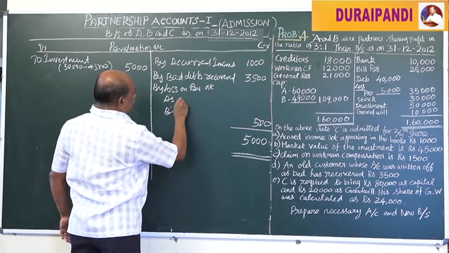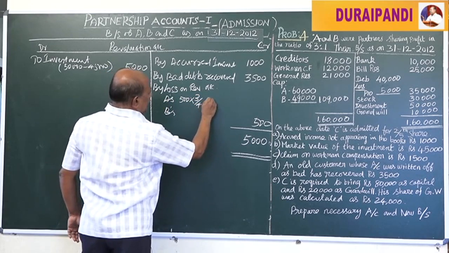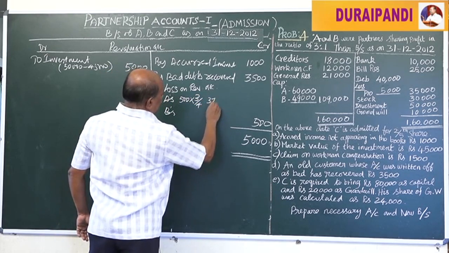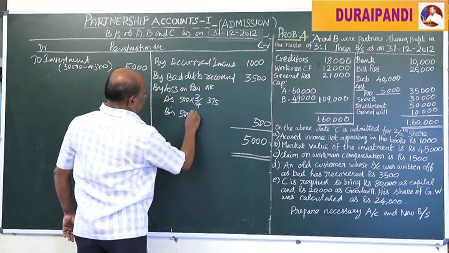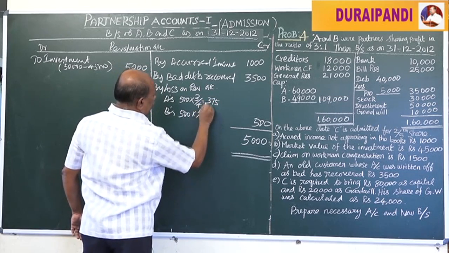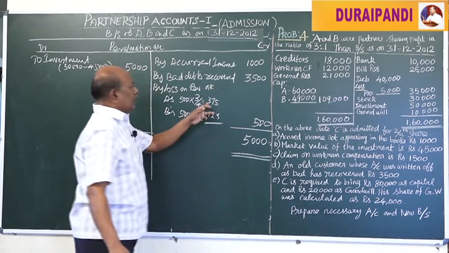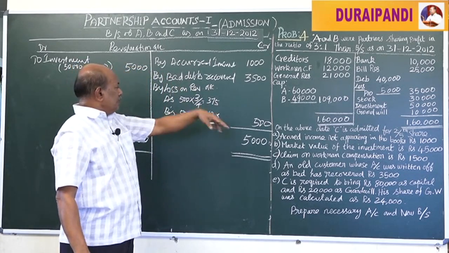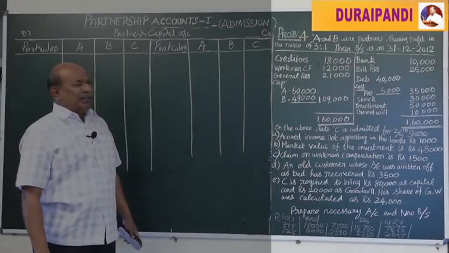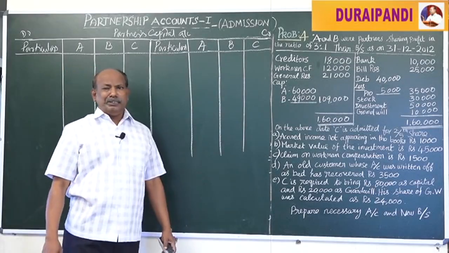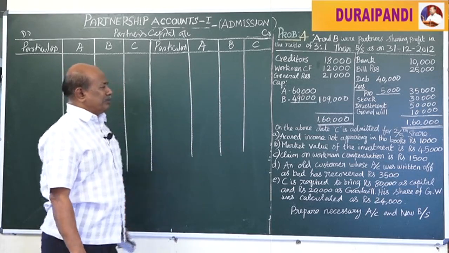A's capital account as well as B's capital account. 500 into 3/4 is 375. 500 into 1/4 is equal to 125. That is, the loss on revaluation should be transferred to the partners' capital accounts, debit side. Next we have to prepare the partners' capital account, including the new partner, in the combined form.